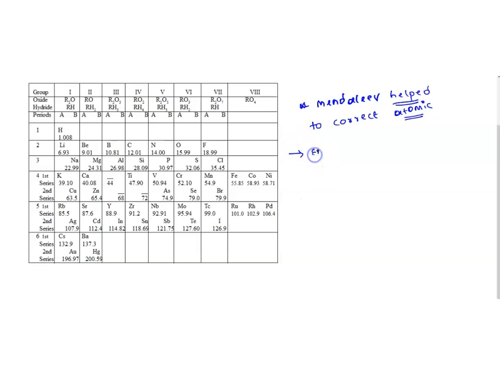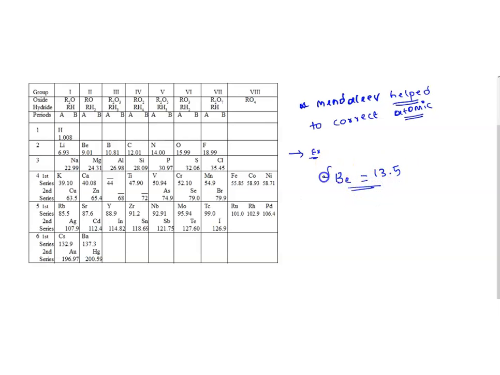Especially, for example, if we see the atomic mass of beryllium. Before the Mendeleev periodic table, the atomic mass of beryllium was considered as 13.5.